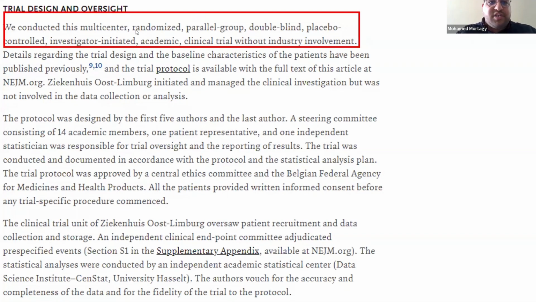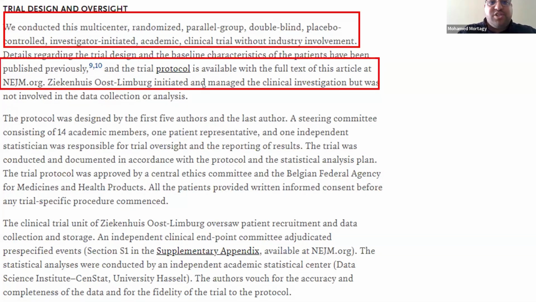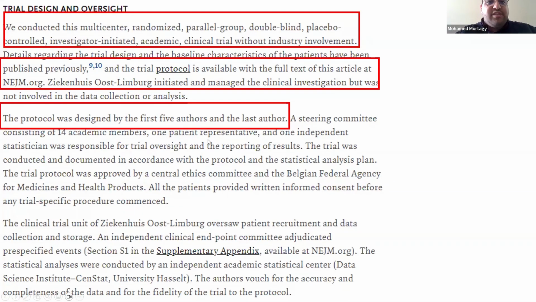So regarding the randomization part, it is there, and double blind is good as well. And they also mentioned here, as you see, they published the protocol, which gives a lot of transparency, so that we can go back and see the protocol since it's published and compare, did they really follow the protocol or was there any deviation of the protocol? If the protocol was published and they really followed it step by step with no deviation, that's a really good sign, okay? So that's another step of deciding if the study has internal validity.